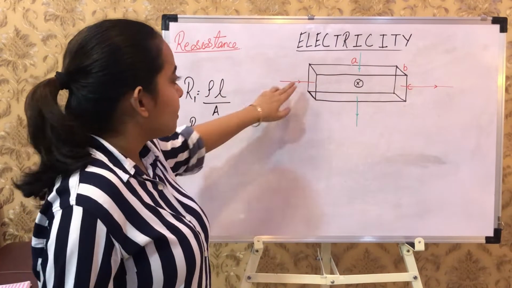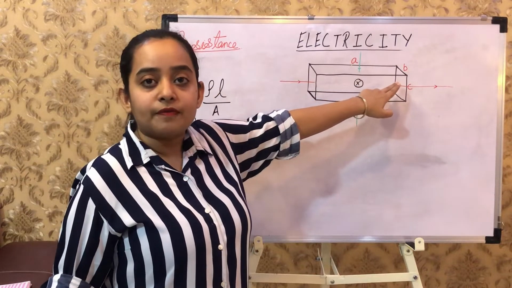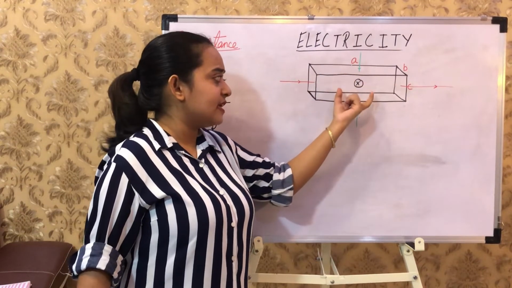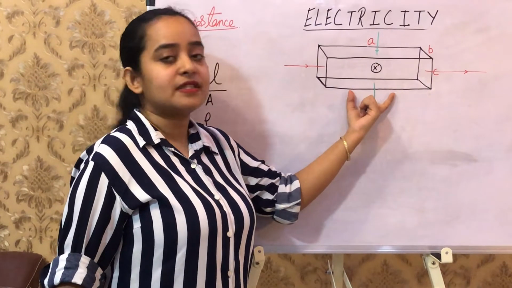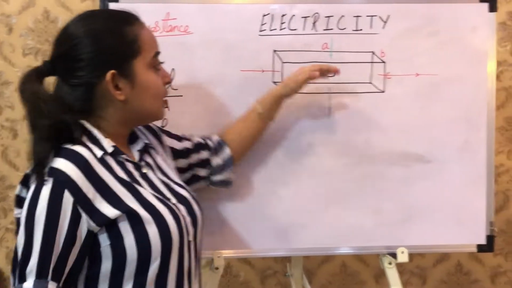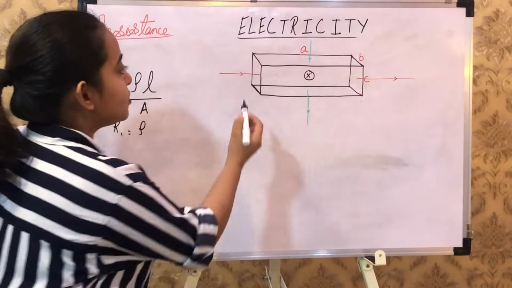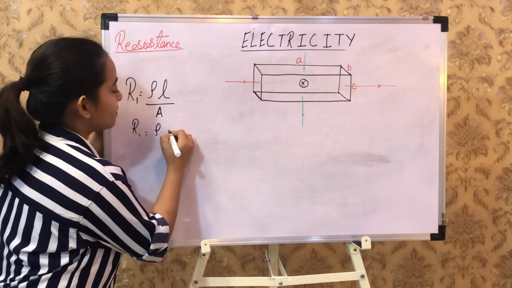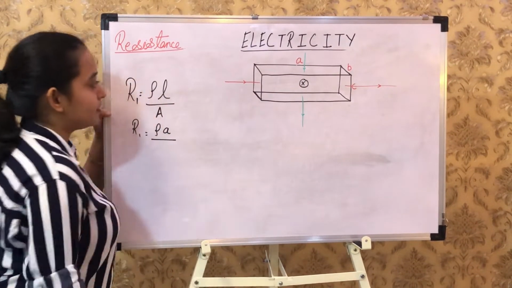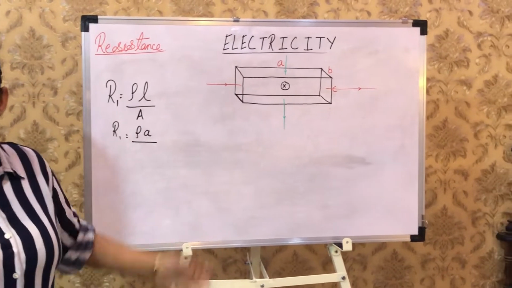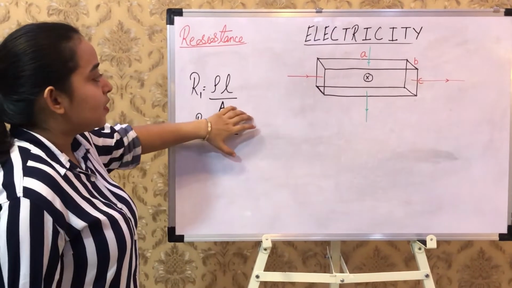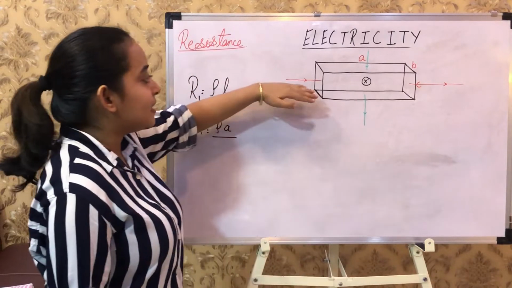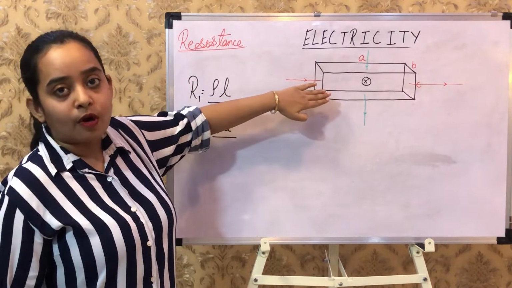Now see and tell me, which part is parallel to the flow of current? This is A, and hence this length is A as well. So A is the length which goes parallel to the flow of current. I mark here A as length. What then is the area? Area is the one which is pierced by the current, that is, the area is perpendicular to the flow of current.